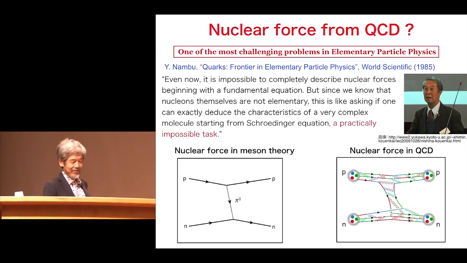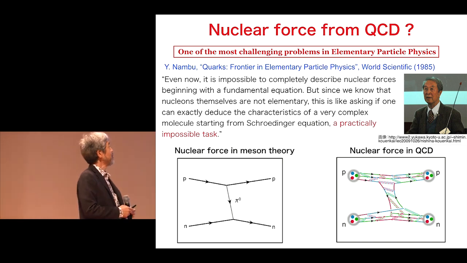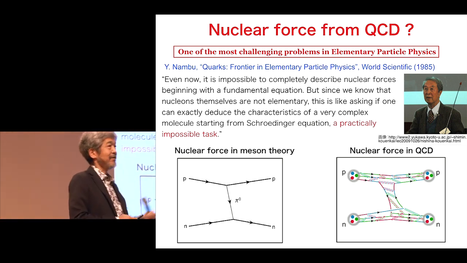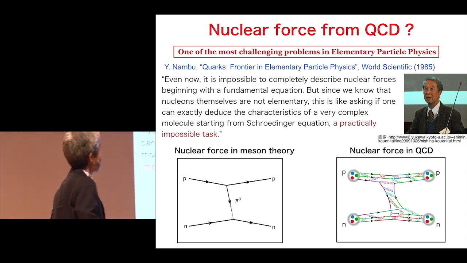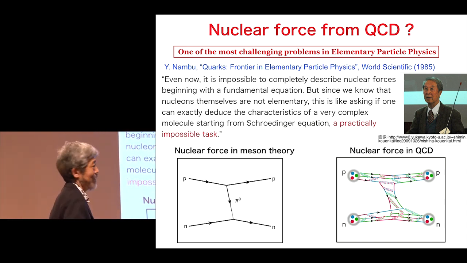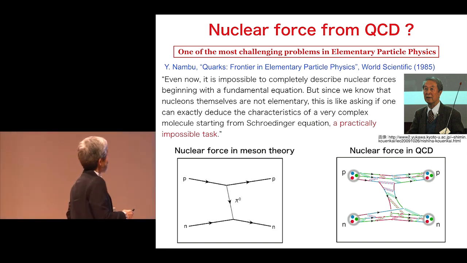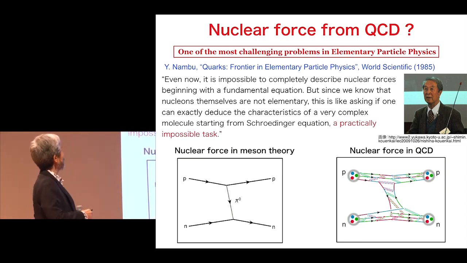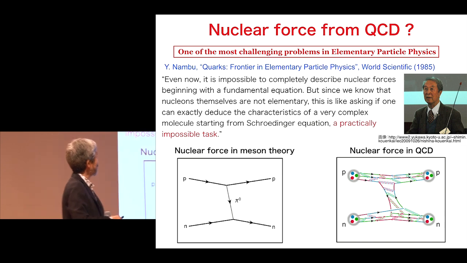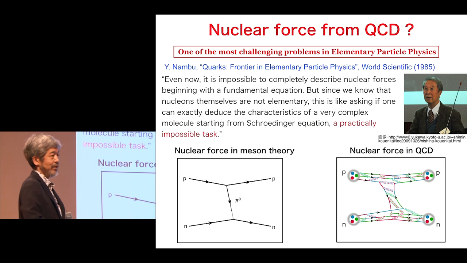Now our task is to derive this nuclear force from QCD, quantum chromodynamics. This is one of the most challenging problems in elementary particle physics and nuclear physics. Actually, Nambu stated in his book, Quarks: Frontiers in Elementary Particle Physics, that even now it is impossible to completely describe nuclear forces beginning with the fundamental equation.